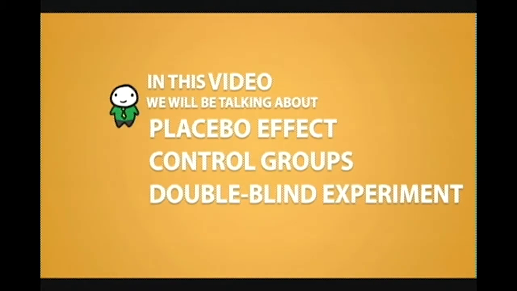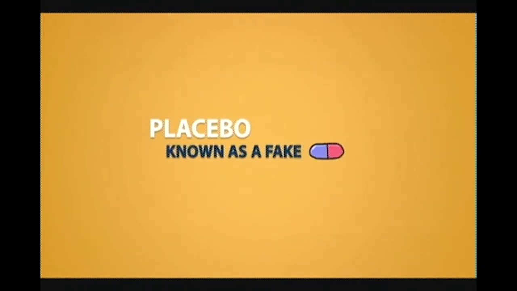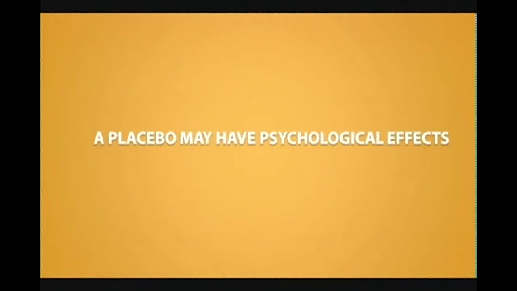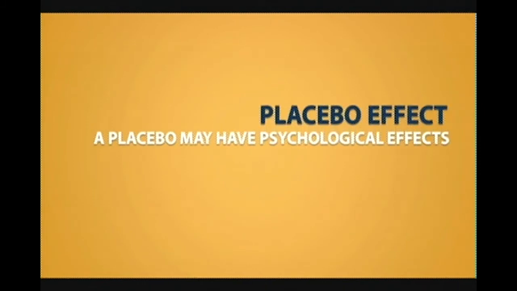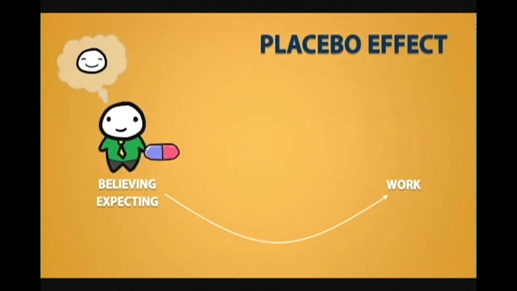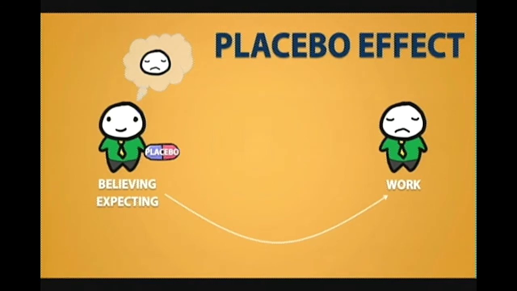In this video, we will be talking about the placebo effect, control groups, and the double-blind experiment. A placebo is known as a fake treatment. It could be known as a fake pill, drink, lotions, or any type of treatment that is known to have no medical effect. However, a placebo may have psychological effects. These psychological effects are known as the placebo effect. By believing and expecting something to work, it will work. For example, if you believe that a pill will make you feel better, then it will make you feel better, even if the pill is fake. In other words, the pill is a placebo. If you think that the same placebo will make you feel sad, then it will make you feel sad. This is the placebo effect.